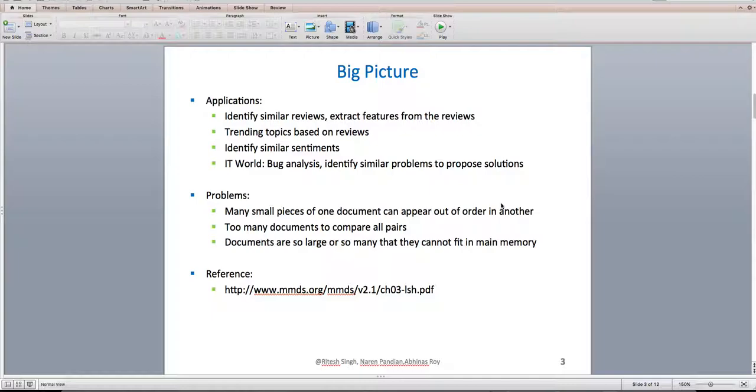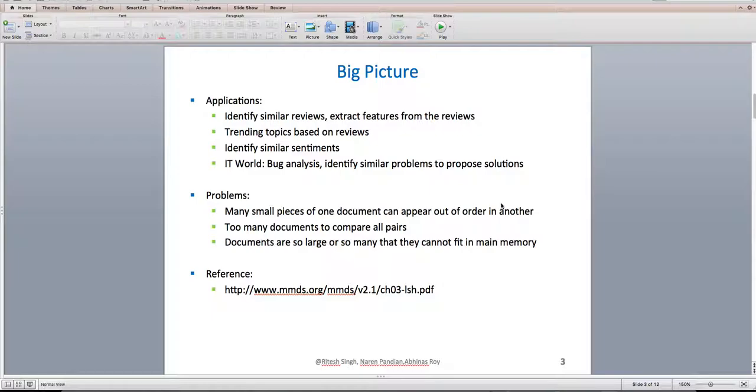To see the big picture, what we are trying to solve with this project is to identify similar reviews from a data set provided from Amazon Reviews. We'll be extracting features from these reviews, trending topics based on review text, and then identifying similar sentiments. We have used several algorithms to identify similar sentiments, and these are based on semantic similarity, and Naren will be explaining that in further slides.